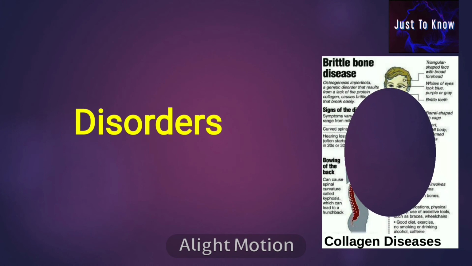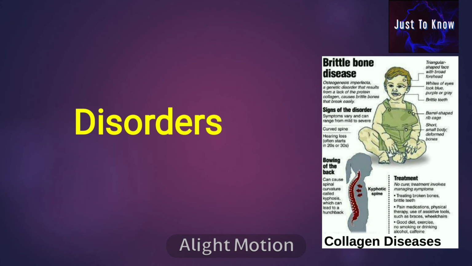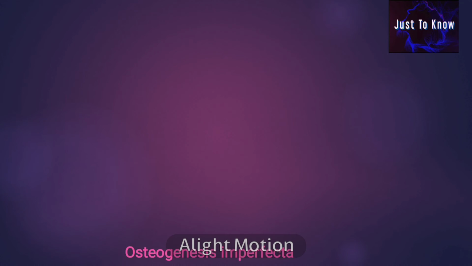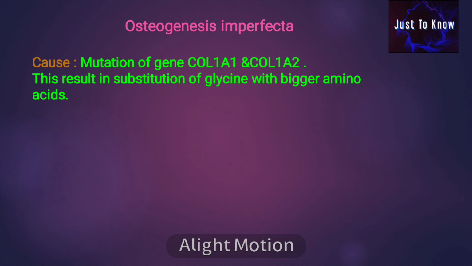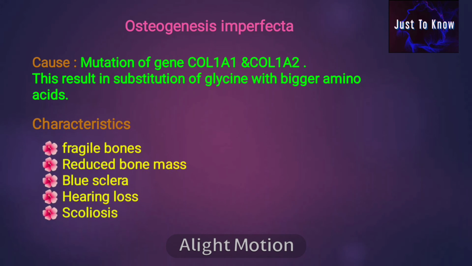Disorders of collagen. First one, osteogenesis imperfecta. Causes: due to the mutation of the gene of collagen 1A1 and collagen 1A2. This results in substitution of glycine with a bigger amino acid. The characteristic features are fragile bones, reduced bone mass, blue sclera, hearing loss, scoliosis.